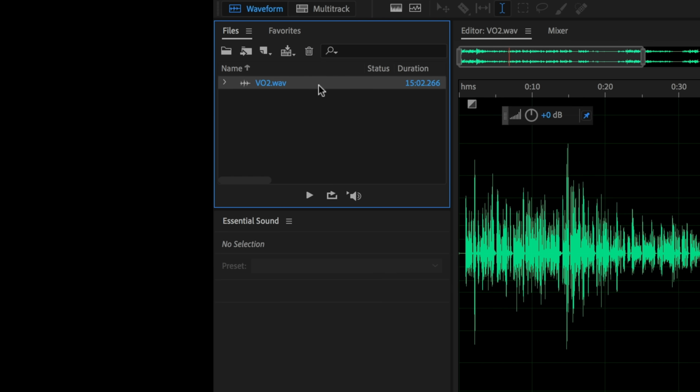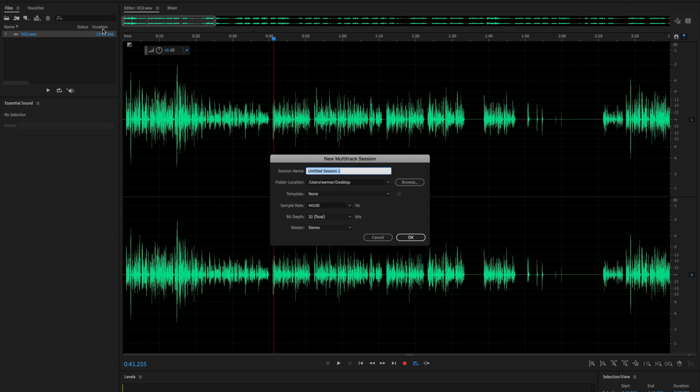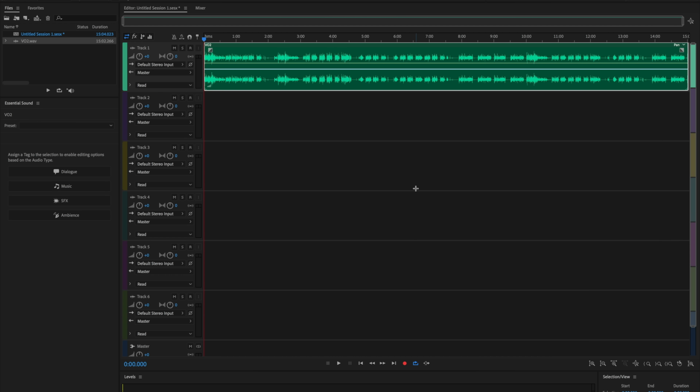So with VO2 selected over here, I'm just going to click the New Multi-Track Session button up here, and that's going to bring it in to a new multi-track session. What's nice about this is now I can start to mix in different audio parts, including the background music, any sound effects, anything like that, as multiple tracks, and I can see everything in one place.